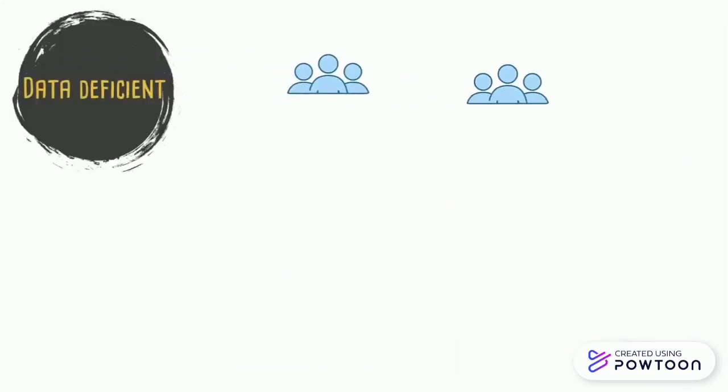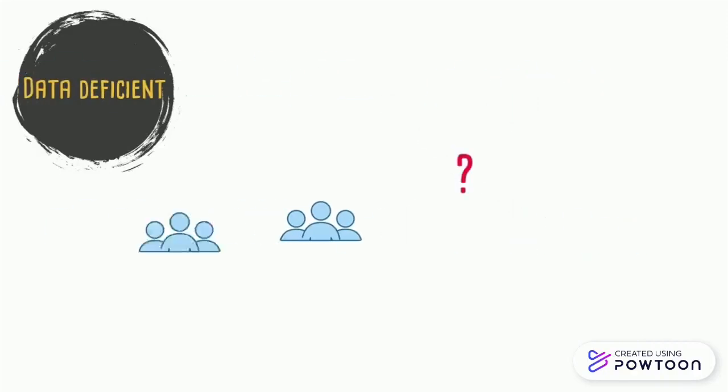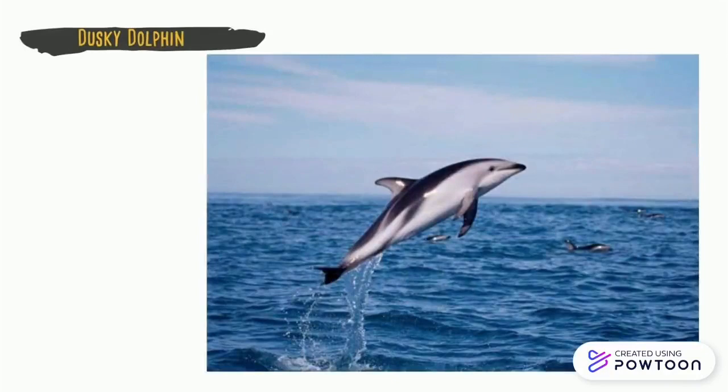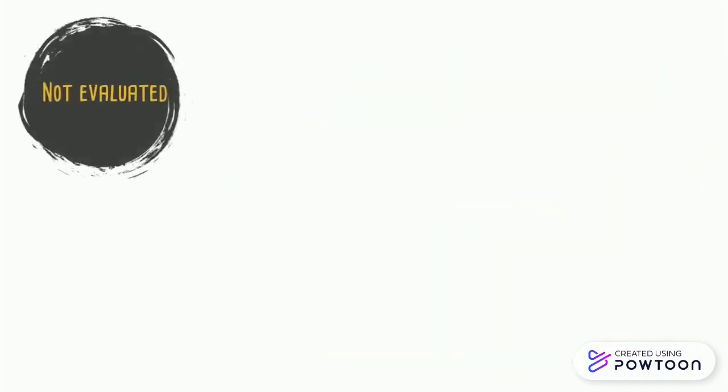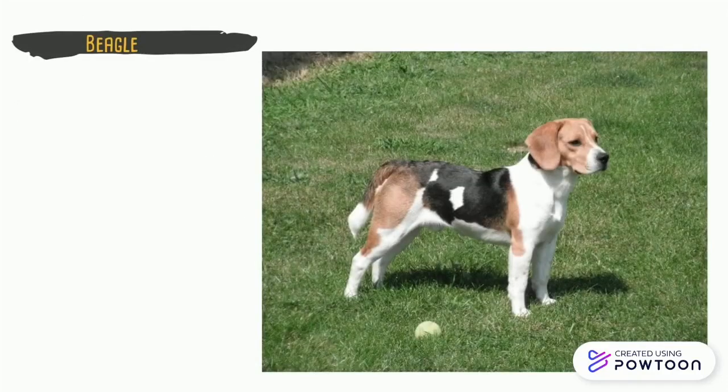Data-deficient species lack enough information to properly categorize into one of the groups above. One example is the dusky dolphin. Not evaluated species have not yet been evaluated for an IUCN categorization. One example is the beagle.